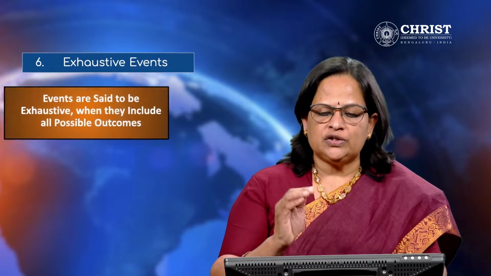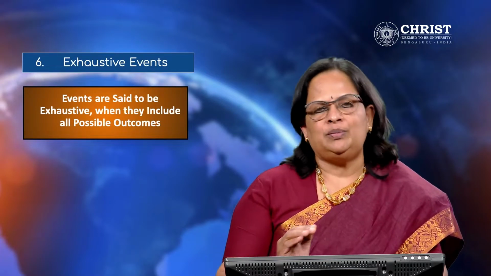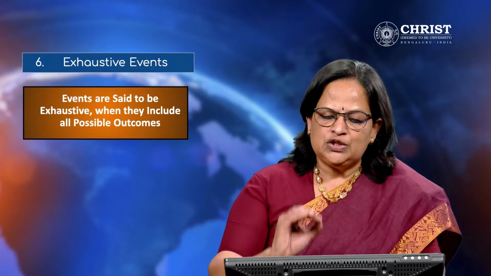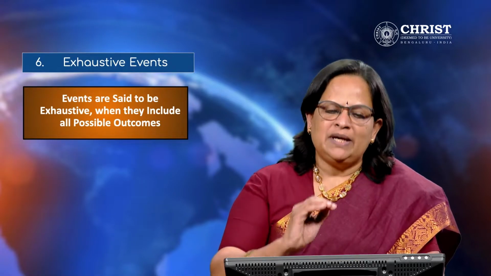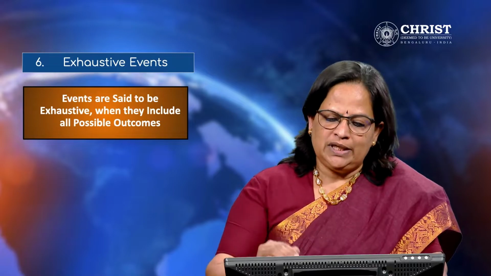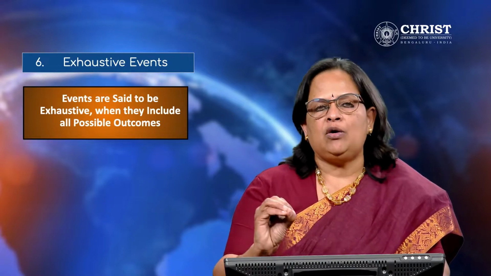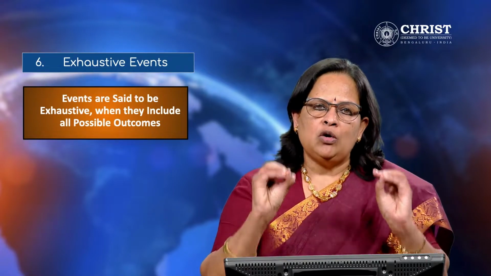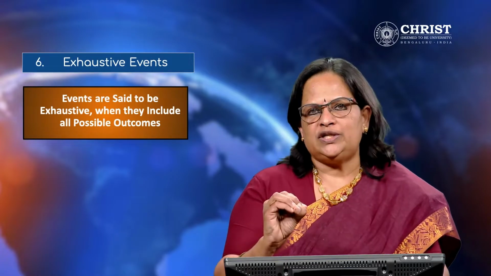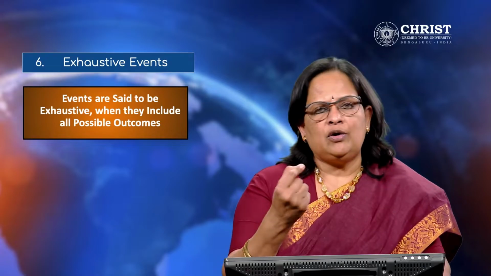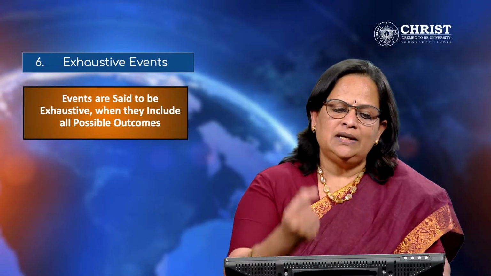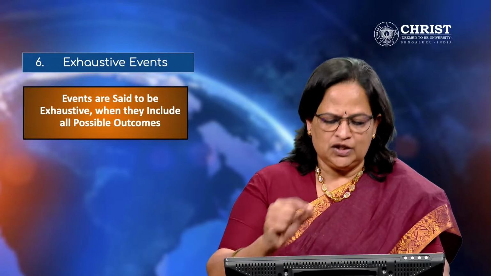Then exhaustive events. Events are said to be exhaustive when they include all possible outcomes. For example, while tossing a coin, we may get head or tail. While tossing a dice, we may get either 1, 2, 3, 4, 5 or 6 as the outcome. So all the possible outcomes we are considering in the exhaustive events. Or if taking a card from 52 cards, it can be anything out of 52. So that is all the outcomes we are considering in the exhaustive events.